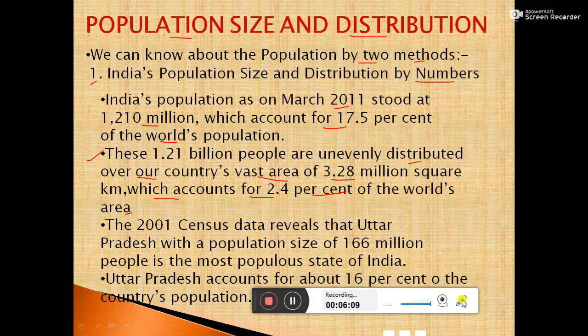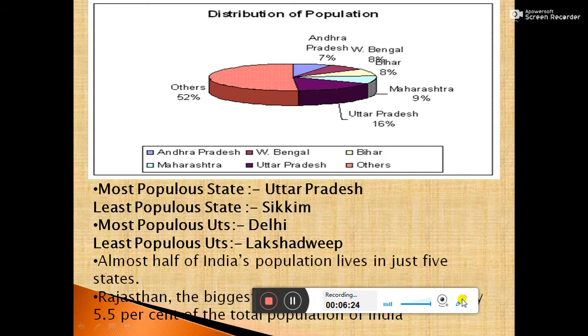According to census data, Uttar Pradesh has the largest population. So Uttar Pradesh is called the most populous state of India. We can know about the distribution of population through a graph. In this graph, almost half of India's population lives in just 5 states: Uttar Pradesh, Maharashtra, Bihar, West Bengal, Andhra Pradesh.